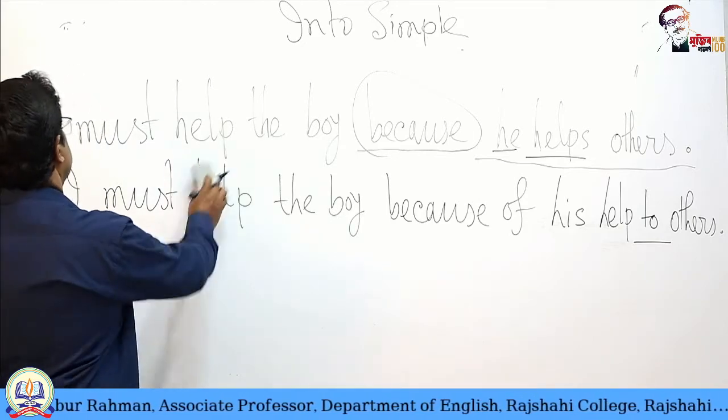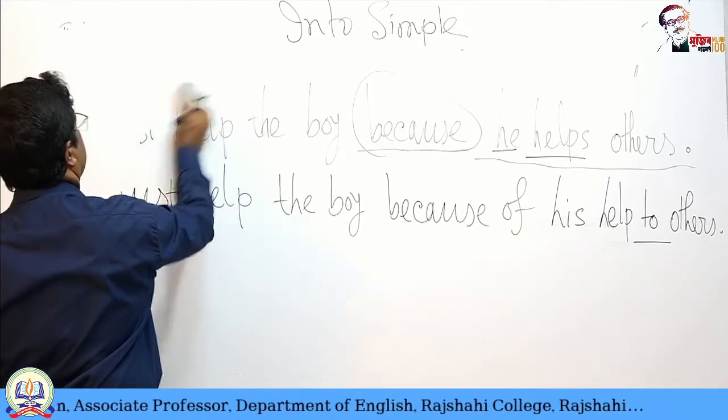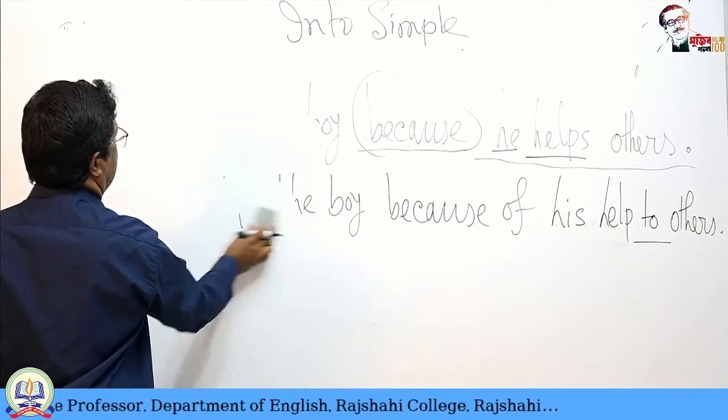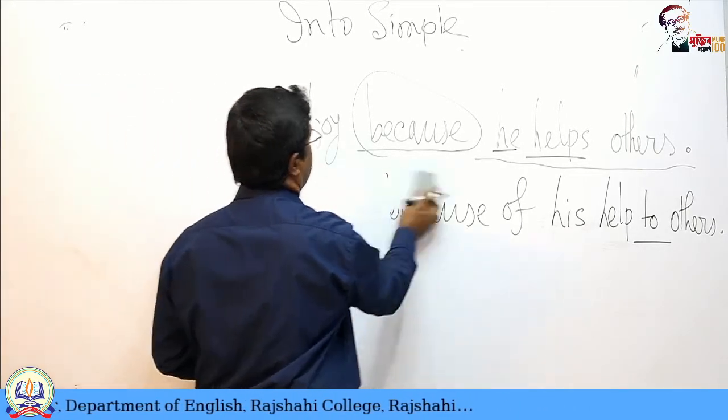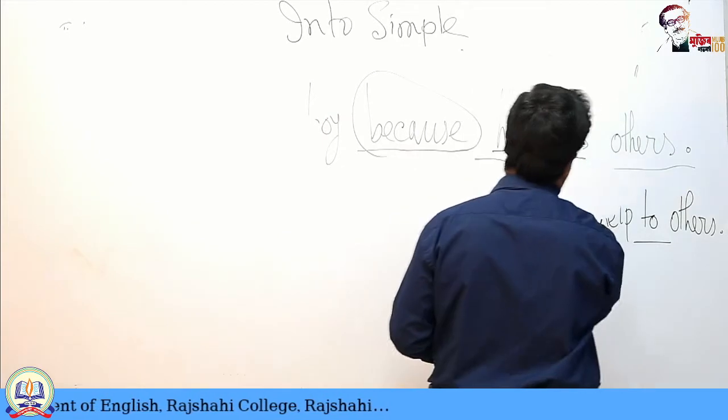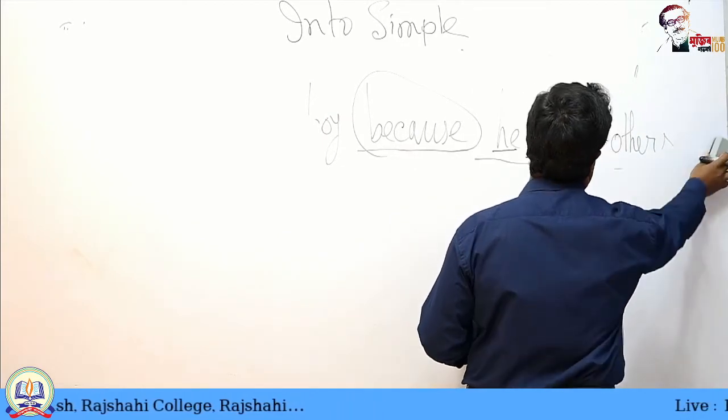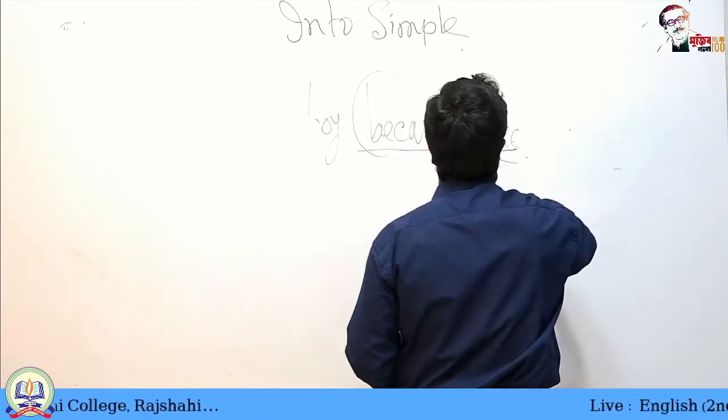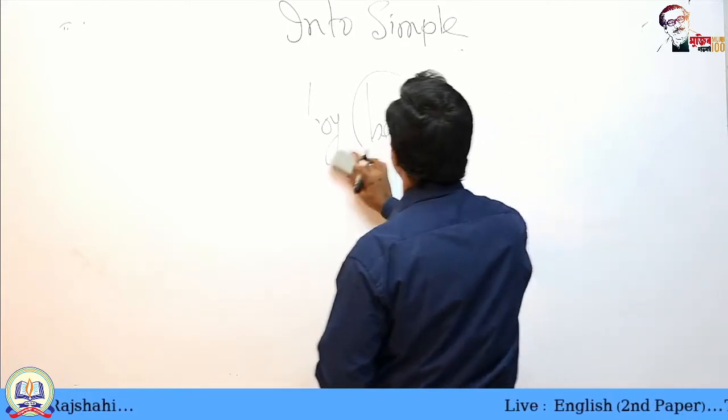Okay. So, dear students, you have seen the cause and effect, or cause and result, in a sentence, and we use since as because.